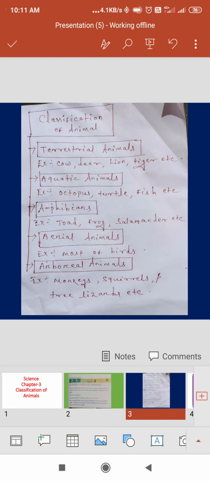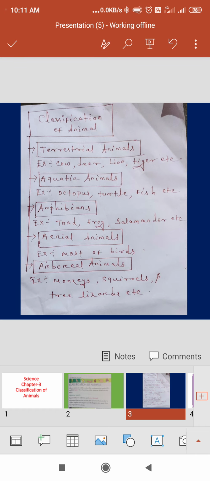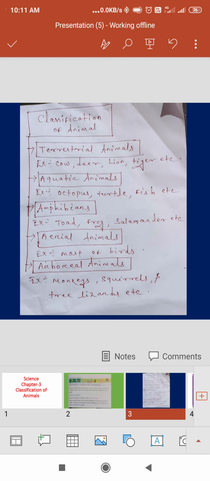Then aquatic animal. What do I mean by aquatic animal? The animals that live in water are called aquatic animals. For example, octopus, turtle, fish, etc. Then amphibians. Amphibians are those animals which live both on land and in water.